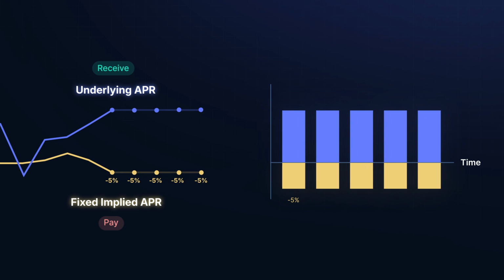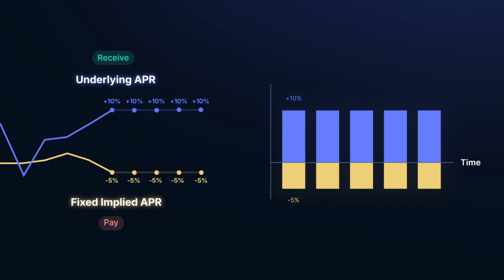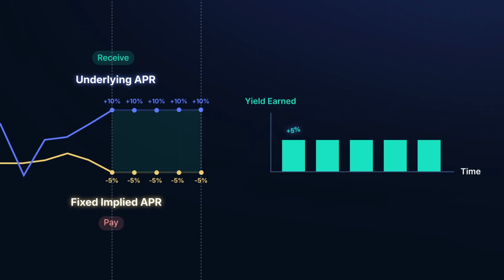By entering a long position, you commit to paying 5% APR until maturity, while receiving the underlying funding rate every settlement period. If the underlying APR is 10%, you pay your committed 5% APR while receiving 10%. The net result is a 2 times gain from your initial position.